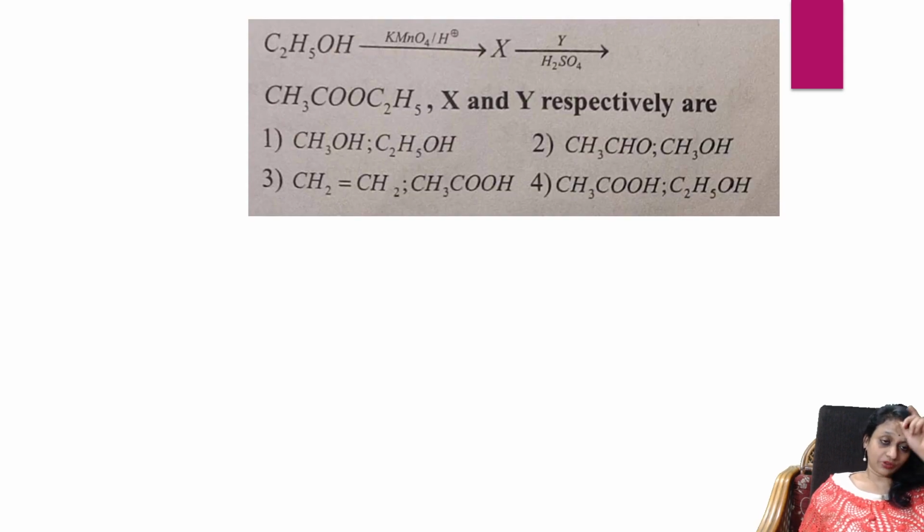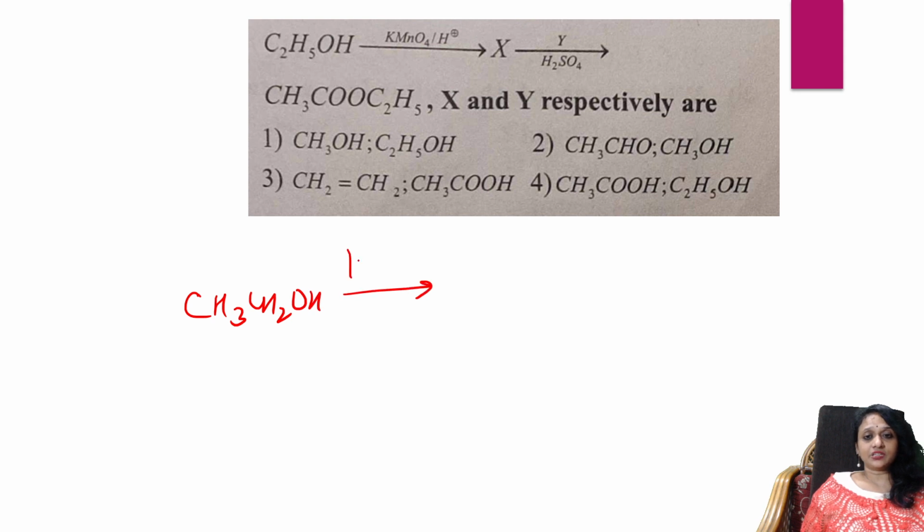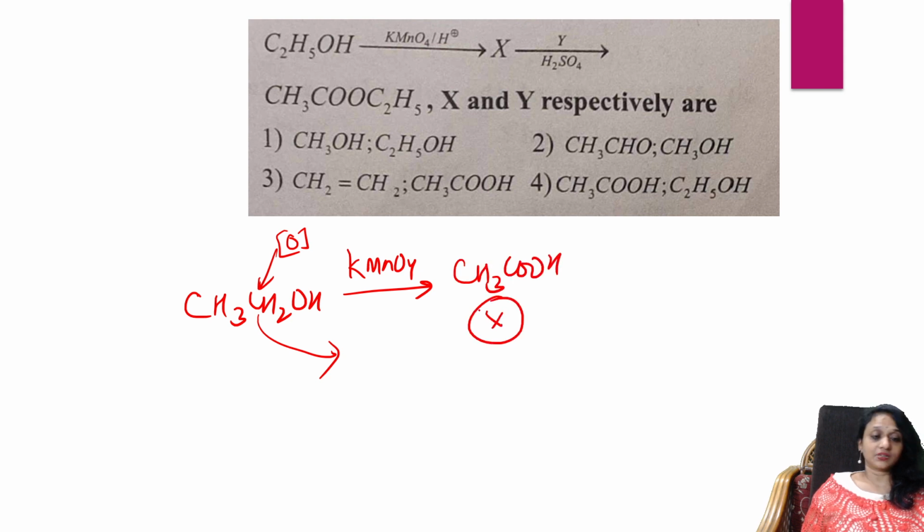So ethanol with KMnO4 gives X, and X gives Y. Okay, very easy. So I took ethanol and treated it with KMnO4. It's an oxidizing agent. Hydrogen is lost, oxygen is added. I get an acid, which is X. Now, in the presence of sulfuric acid, there is Y itself, but they give an answer: I got a product CH3COOC2H5.